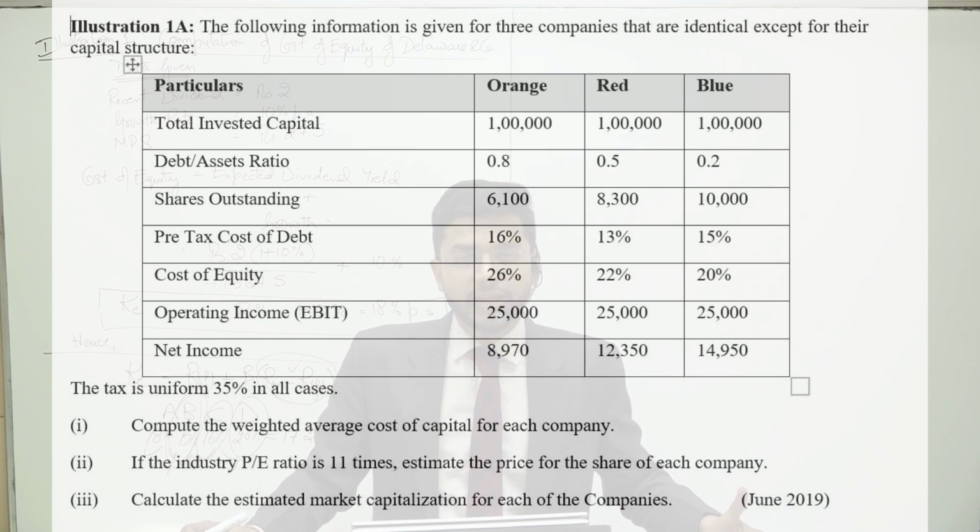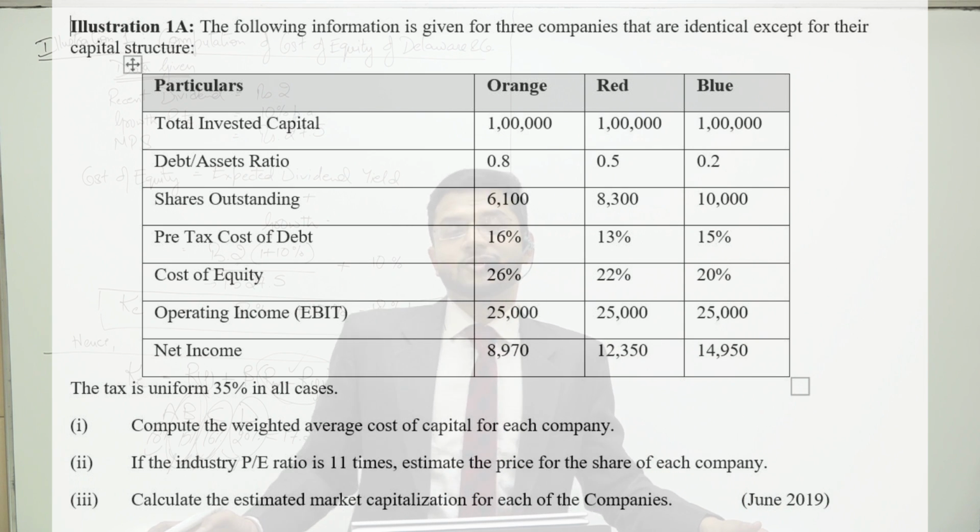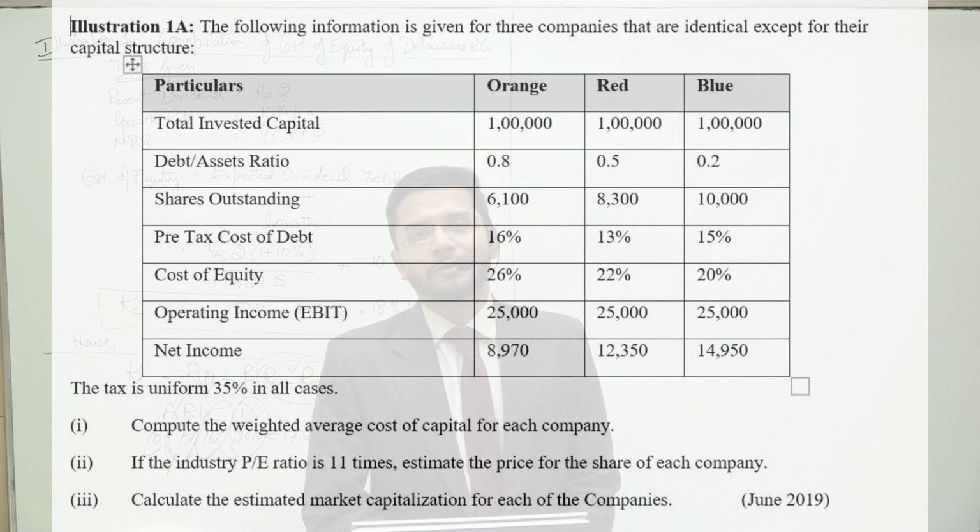Debt asset ratio is 80%, 50% and 20%. So debt to total capital ratio is given, and not debt to equity ratio. Assets represent the total capital and debt represents the debt element of that capital. If I were to ask you what is the equity to capital ratio of Orange, it is 20%. Equity is 20%, debt is 80%, and 100% is the total assets or total capital of that company.